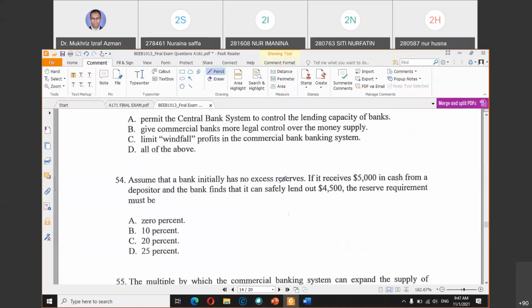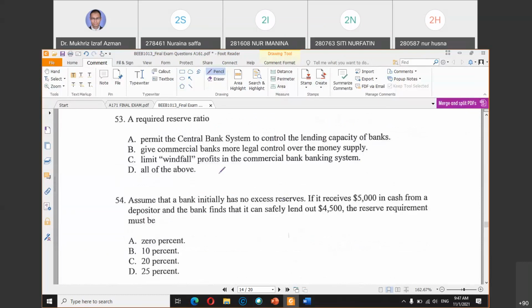Okay, the last two questions. What is a required reserve ratio? A, B, C, or D?